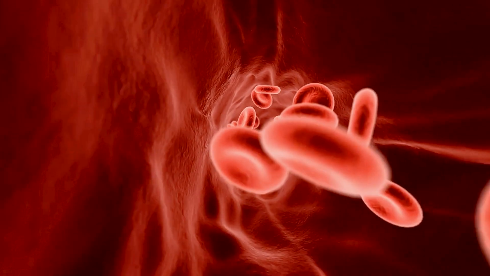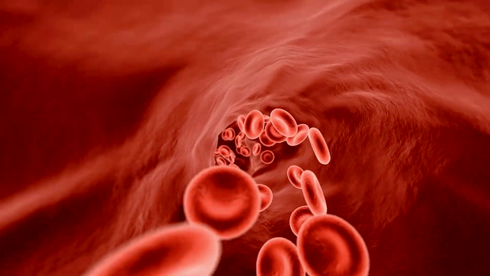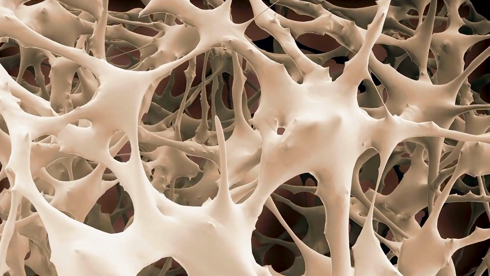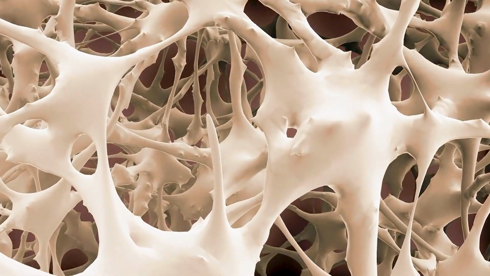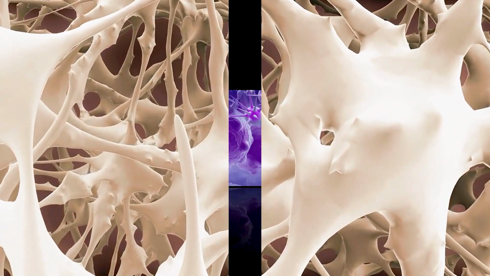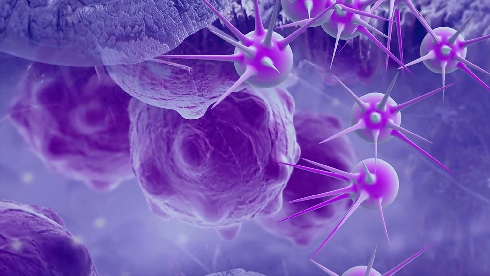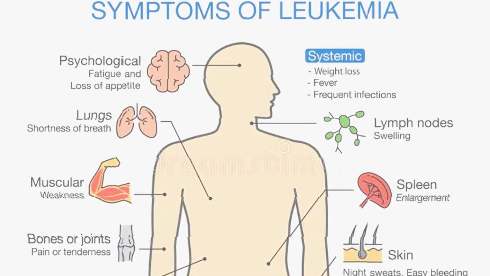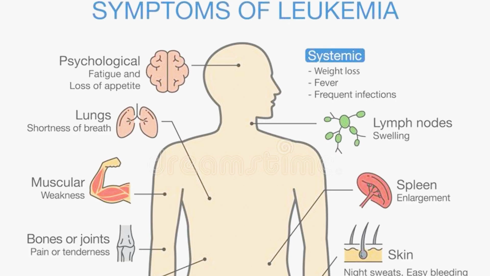Leukemia cells. Leukemia is a type of cancer that affects the blood and bone marrow, where blood cells are produced. It occurs when abnormal white blood cells are produced and don't function properly. The symptoms of leukemia can include fatigue, frequent infections, easy bruising or bleeding, and weight loss.